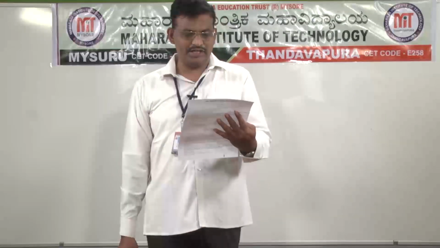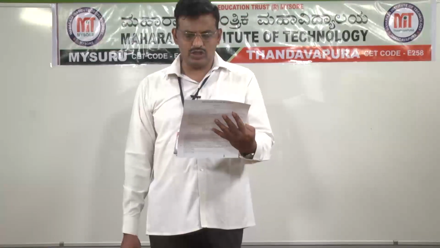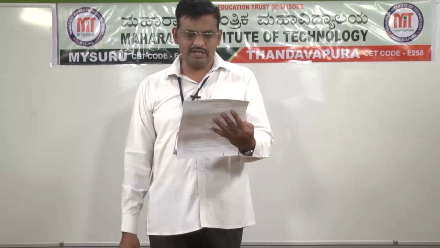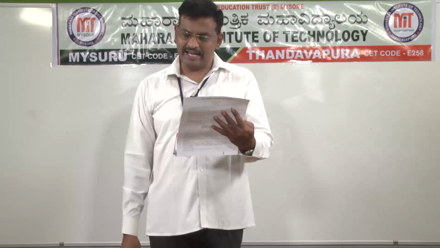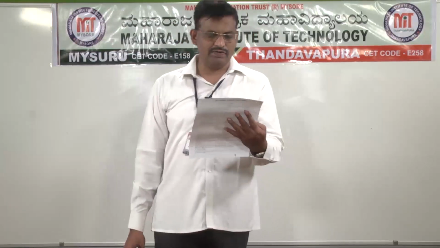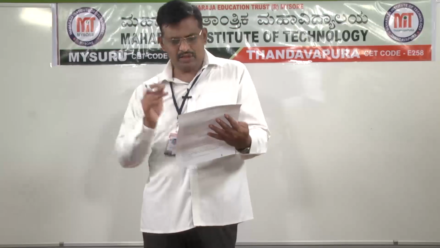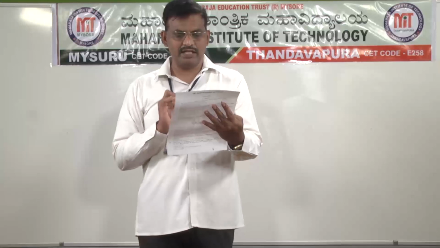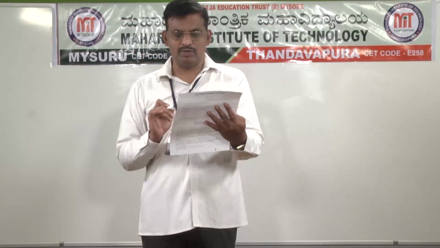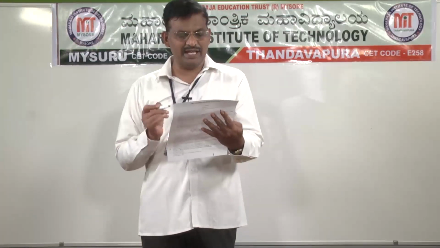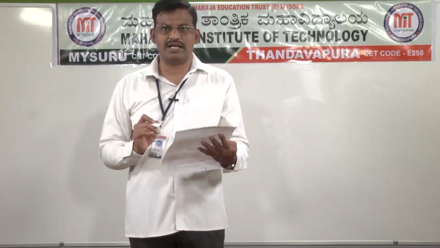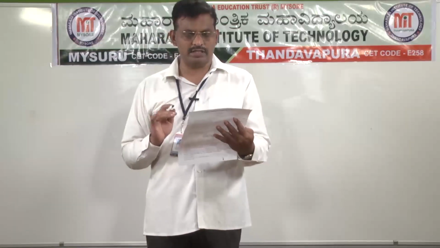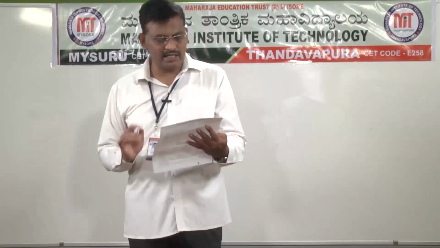Two particles which are initially at rest move towards each other under the action of their mutual attraction. If their speeds are v1 and v2 at any instant, then the speed of the center of mass of the system will be. In this question also, there is no external force acting on the system. It is clearly mentioned that two particles are moving due to the action of their internal attraction. Internal attraction cannot provide motion to the center of mass. So our answer is 0. That is option C is the right option.